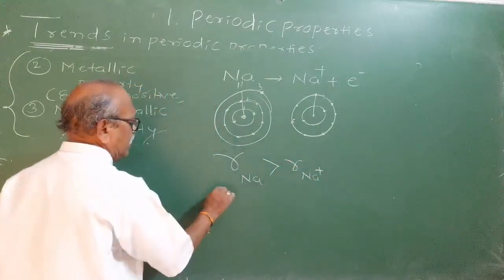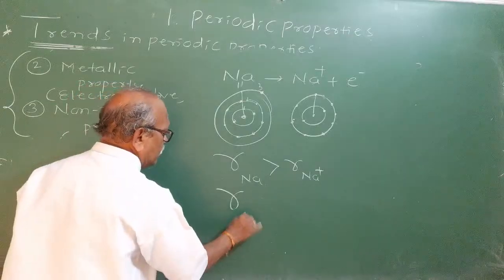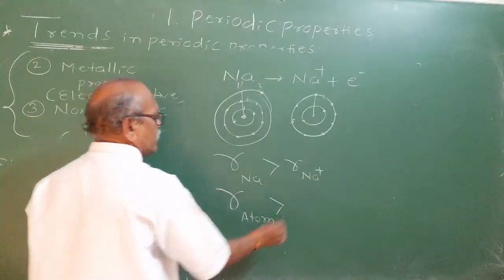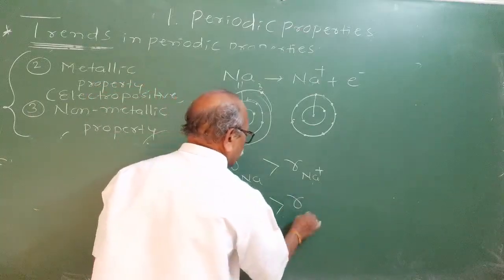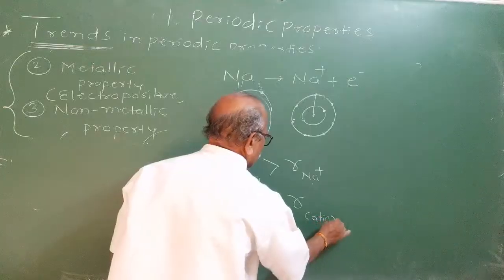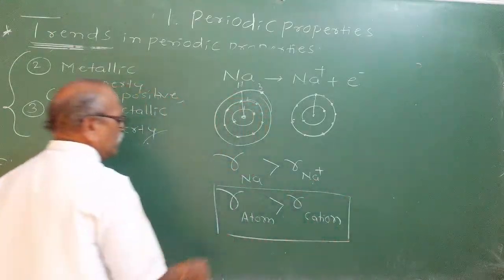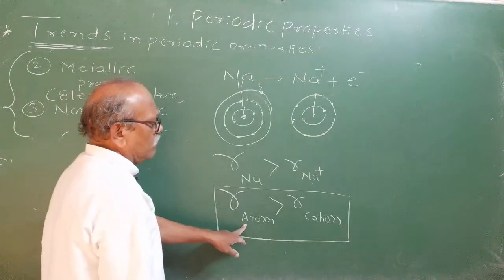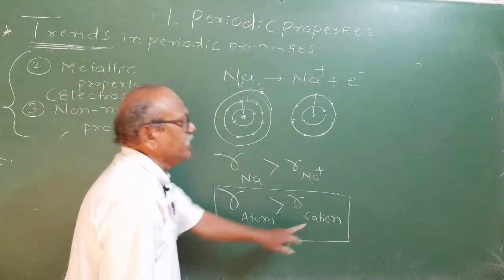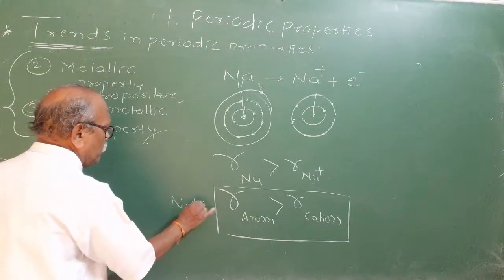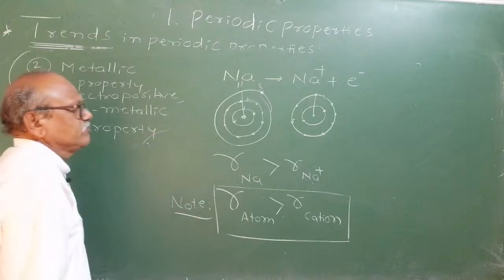Or even you can say radius of the neutral atom is always greater than radius of positive ion, which is called a cation. Cation is called a positive ion. Remember this point. Size of the atom will always be greater than size of the cation. Remember this note, a very important note. You may be asked in multiple choice questions.